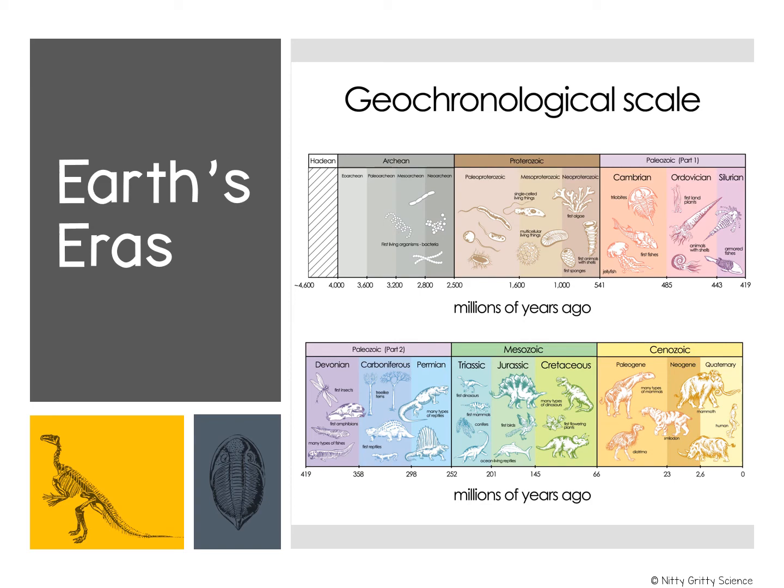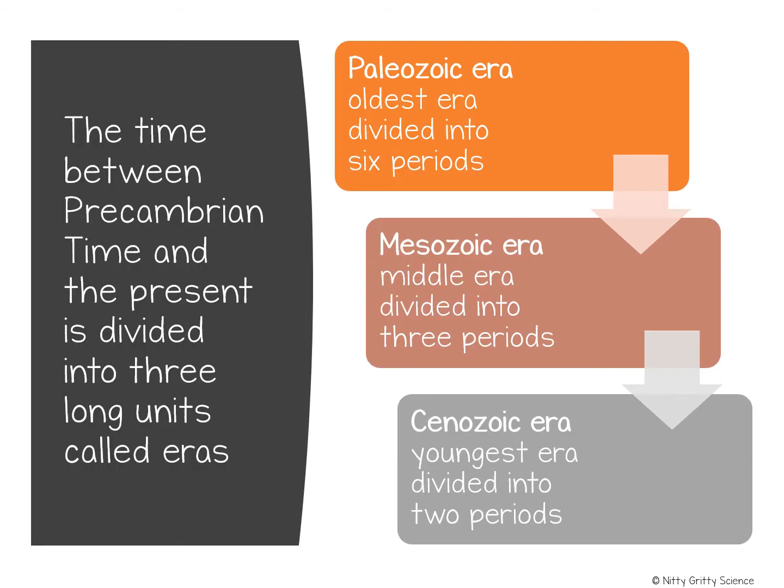Earth's eras. Imagine now we're at the end of Precambrian time. Earth's organisms are beginning to change. So along with single-celled organisms, we now have plant-like organisms and some jellyfish-like organisms floating all around in Earth's oceans. But then we move into the Paleozoic era and an explosion of life begins.